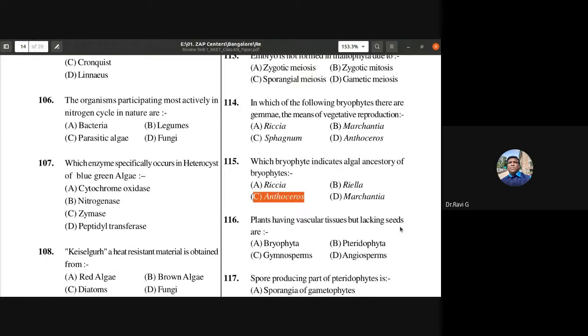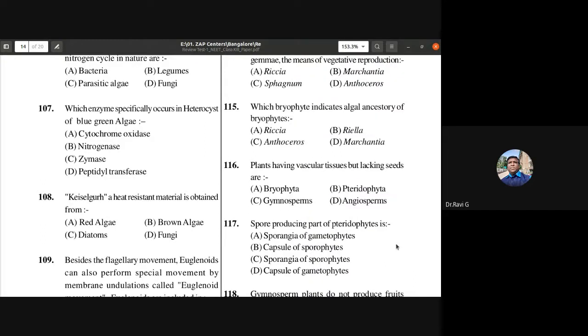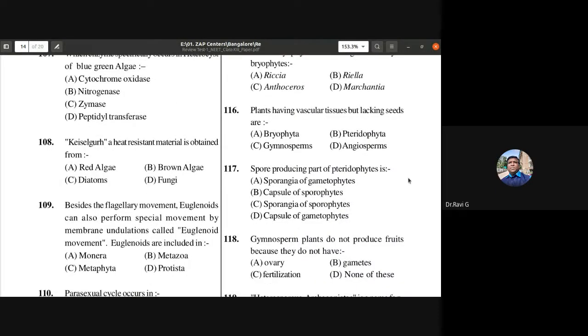Which are the plants having vascular tissues but lacking seeds: Bryophyta, Pteridophyta, Gymnosperms, or Angiosperms? Bryophytes don't have vascular tissues, so it is ruled out. Gymnosperms and Angiosperms have seeds, so that is also ruled out. Only pteridophytes have vascular tissue but no seeds, so that is the answer. 116 B is the answer.